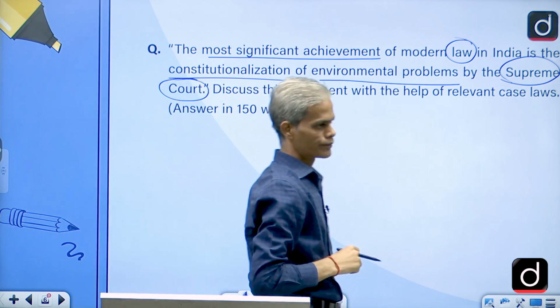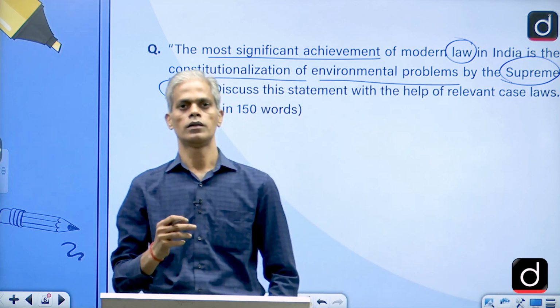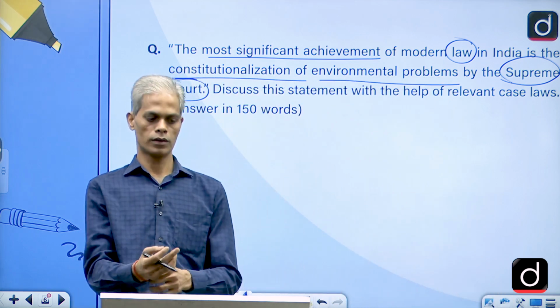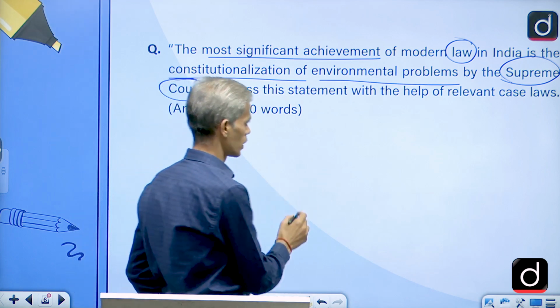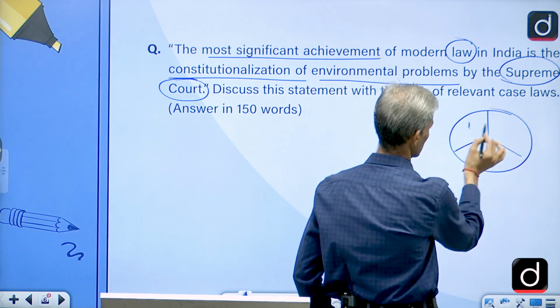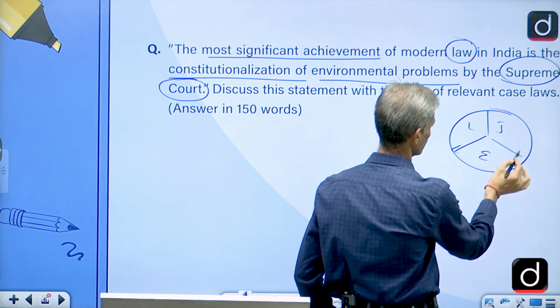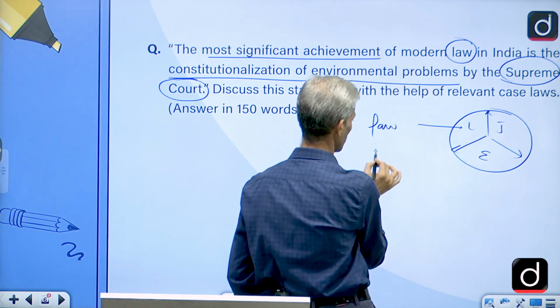Here we know what the role of the Supreme Court is in our constitutional scheme. We can understand from this particular circle: legislature, judiciary and executive. The legislature is the one which has the role in lawmaking.